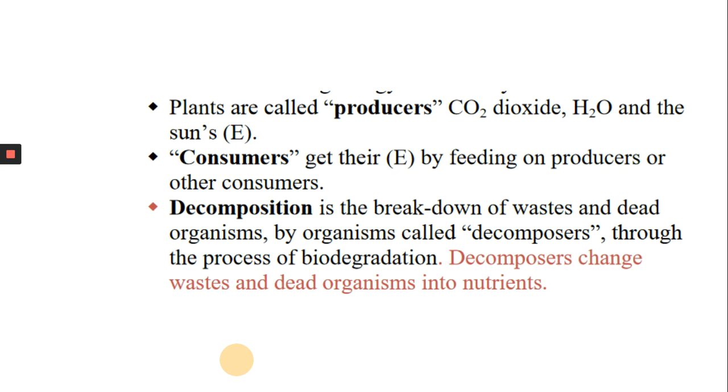That's why the plants are called producers. Consumers, on the other hand, get their energy by feeding on the producers. And decomposers' job is to break down the waste materials and the dead organisms in the ecosystem. If they do that, then only nutrients go back into the soil, and those nutrients are later on used by the producers to grow.